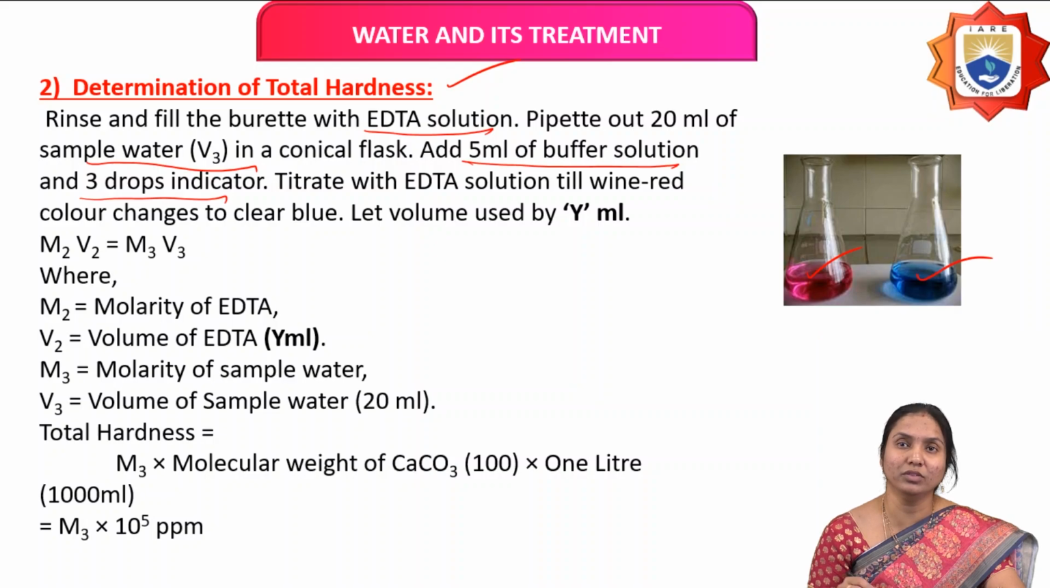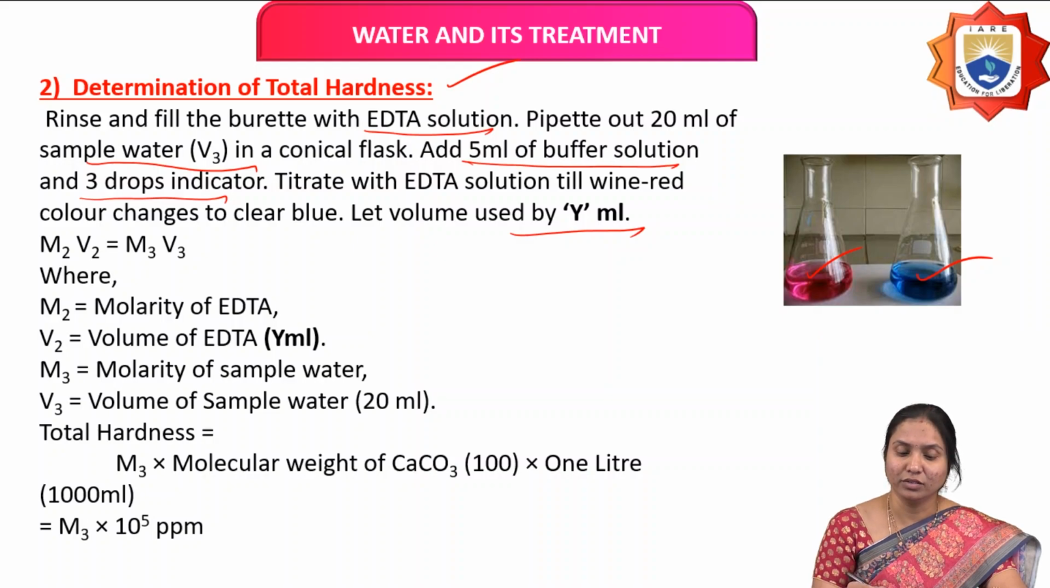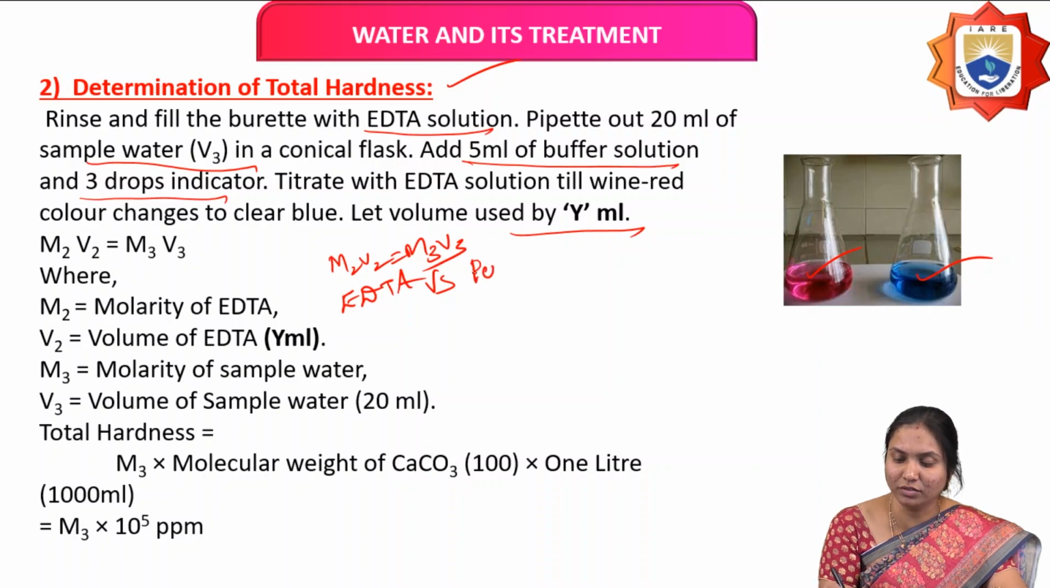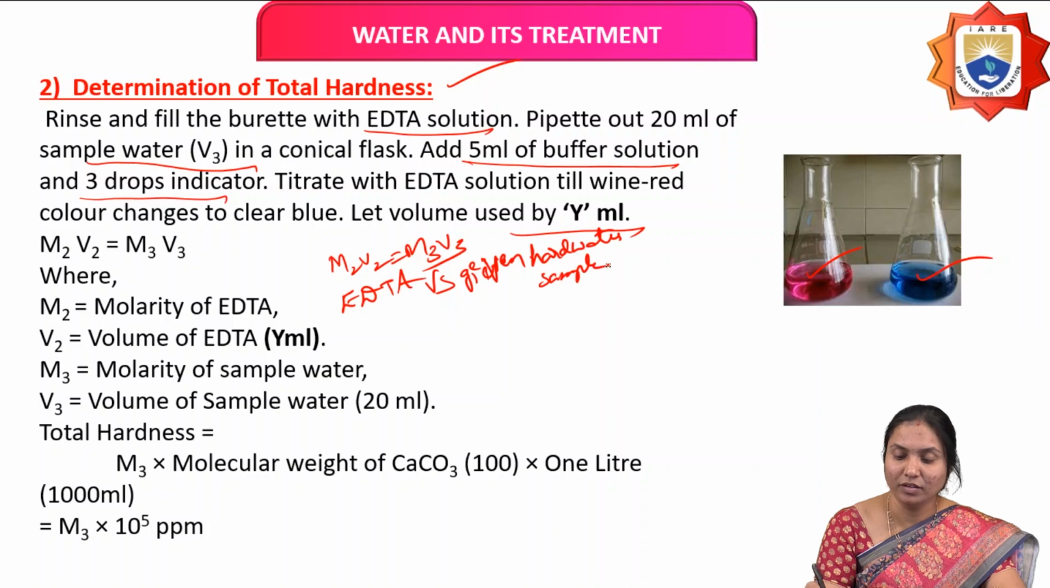Let the volume of EDTA consumed be Y ml. Here the formula is M2V2 equals M3V3, where M2V2 is related to EDTA and M3V3 is related to the given hard water sample. M2 means the molarity of EDTA, which we already found in step 1.